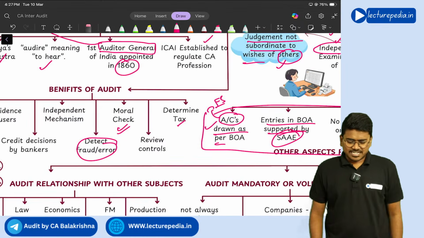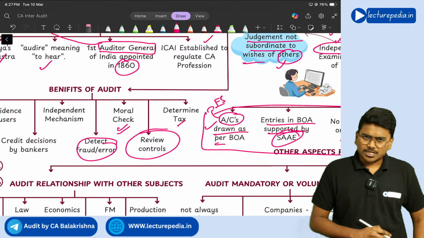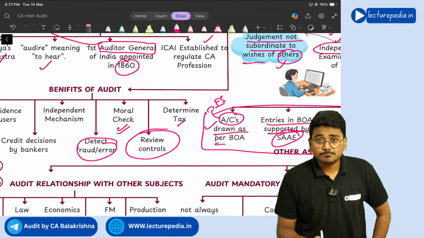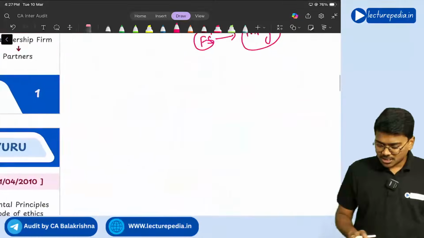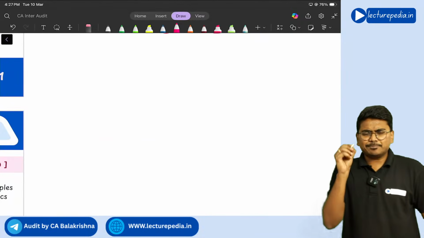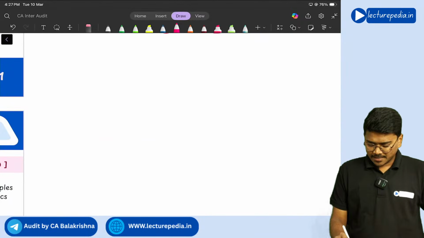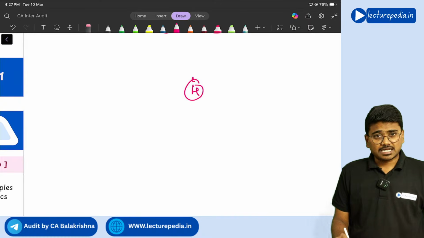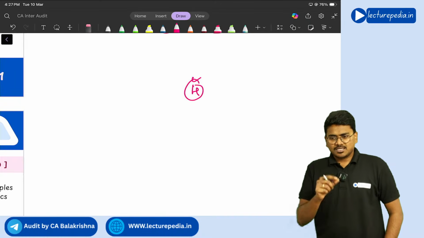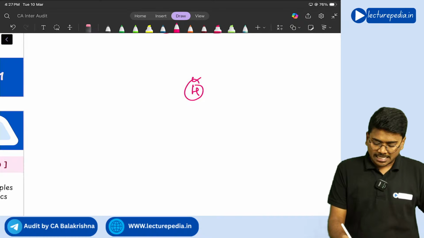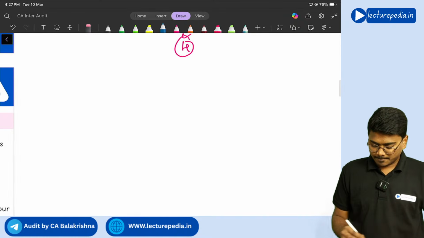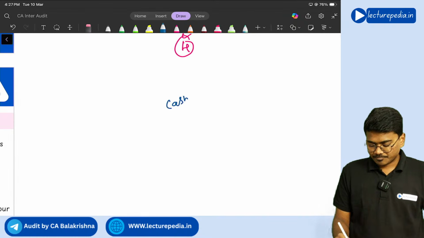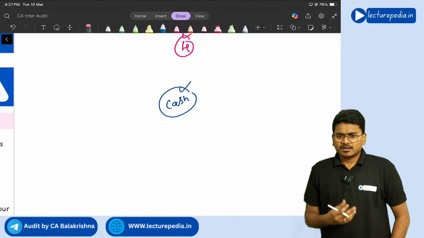Next, review of controls. What is control? We will be discussing control in depth in the fourth chapter, the risk assessment chapter. Here I'll just briefly tell you. Control means, let's say for example, there is cash in the organization.